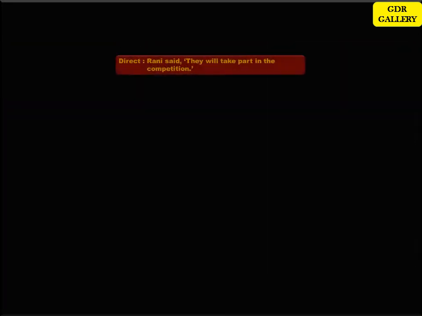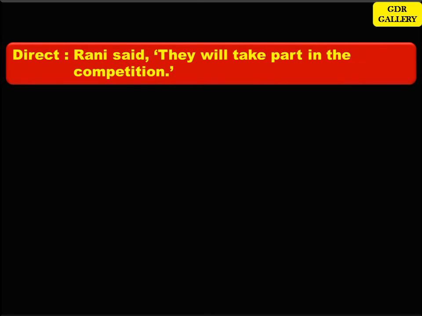Now let's see some examples. In the direct speech, you have Rani said, They will take part in the competition. Here, can you see the modal? And the reporting verb is in past. So this modal will has to be changed to would when you are changing from direct speech to reported speech. Now, let's see the answer.